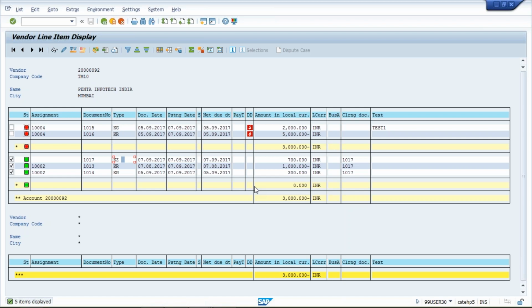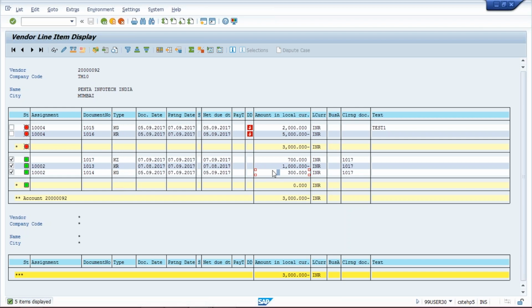Here, document type is explaining that this line item is invoice. Same here, document type is explaining that this line item is payment and this line item is KZ. So by looking at document type, we are able to analyze the types of transactions.